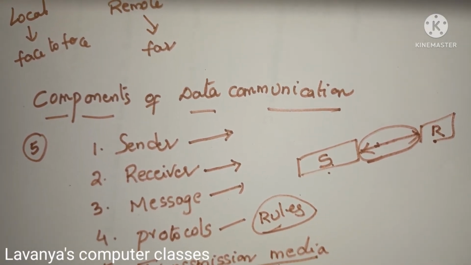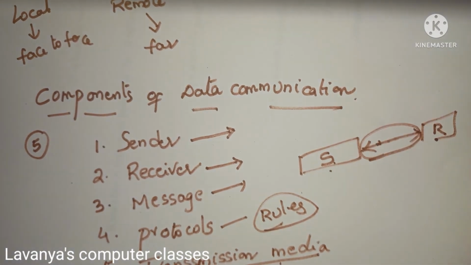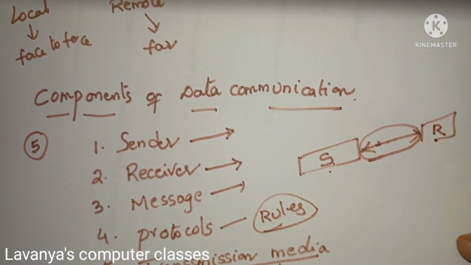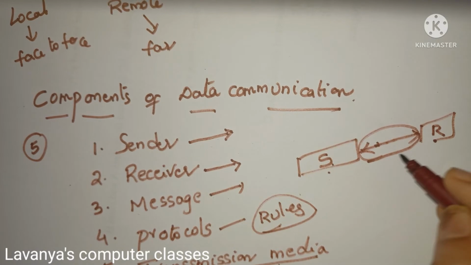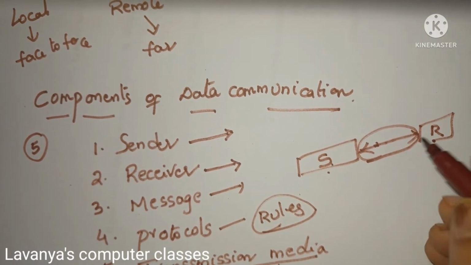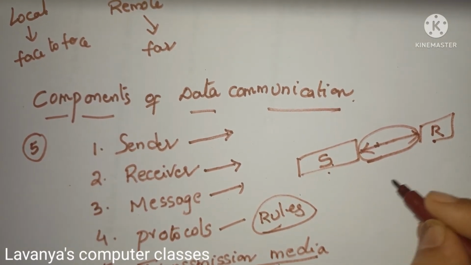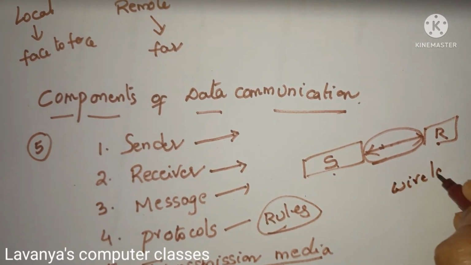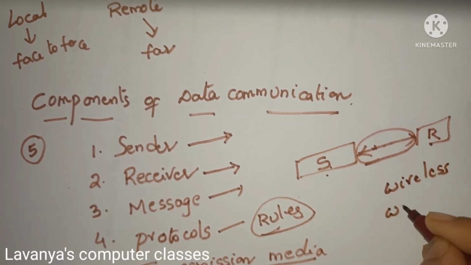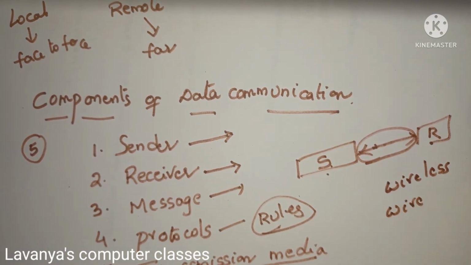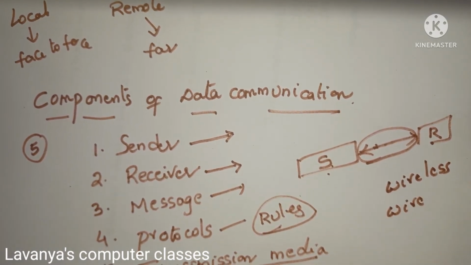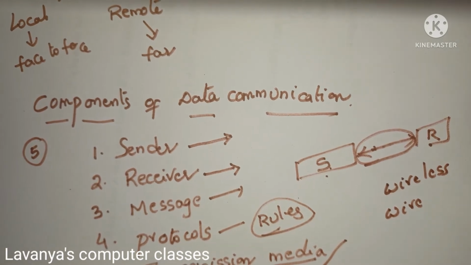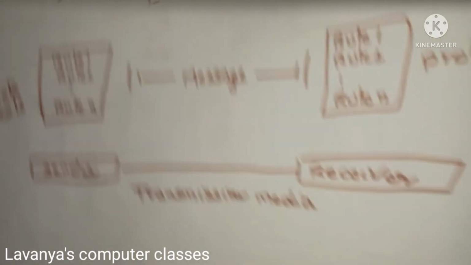Transmission media. The sender is in one place, the receiver is in another place; it is a remote communication. How do the sender and receiver communicate with each other? For that we need some common media, either wireless media or with wire, whatever it is. Phone, wireless, Wi-Fi, internet, those are all known as media. So now I will explain with a proper diagram.